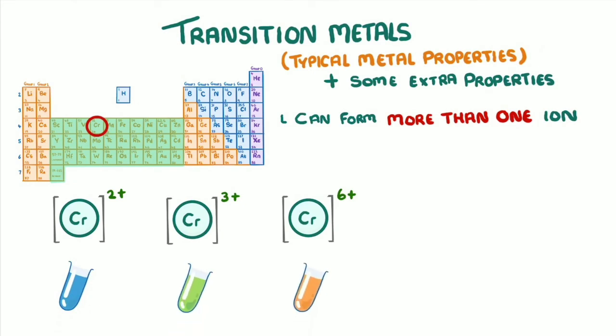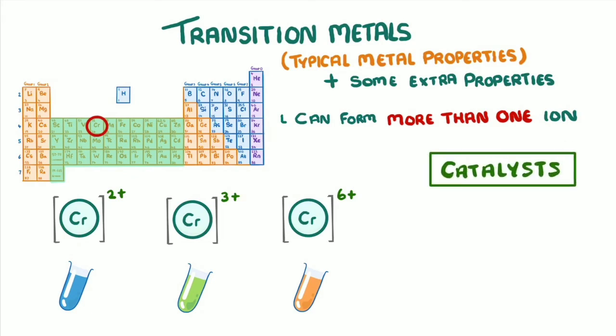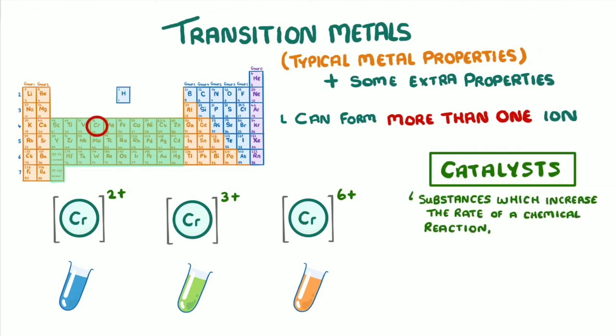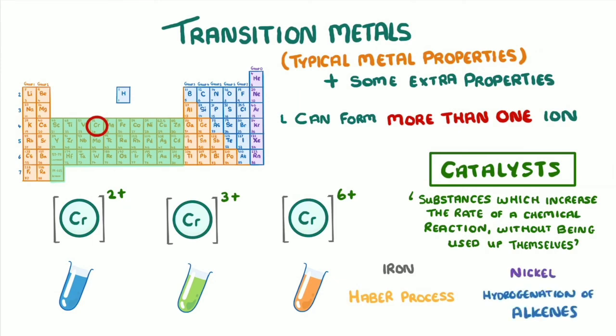The most important practical feature of transition metals, though, is that they make very good catalysts, which is an important term to remember. We can describe a catalyst as substances which increase the rate of a chemical reaction without being used up themselves. For example, you'll see later in the course that iron is an important catalyst in the Haber process, which we use to make ammonia, while nickel is used in the hydrogenation of alkenes, which we use to make margarine.